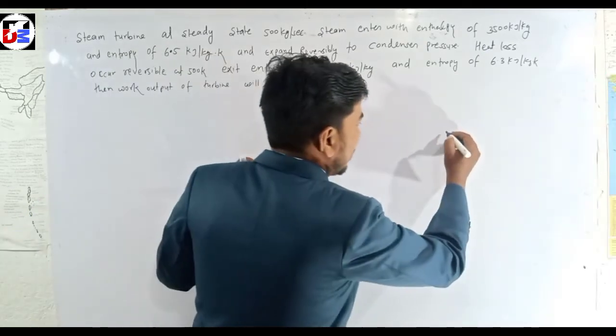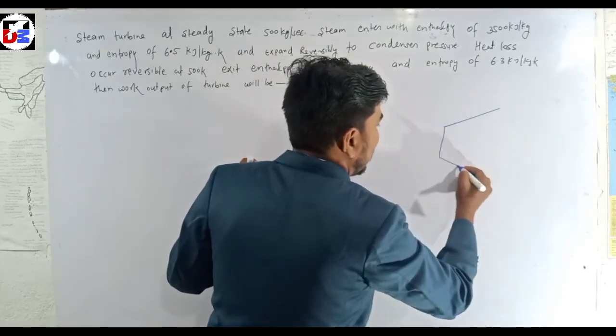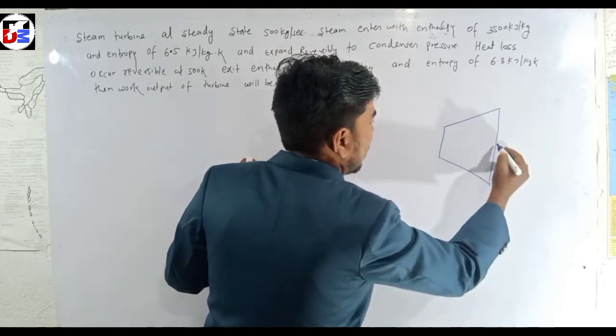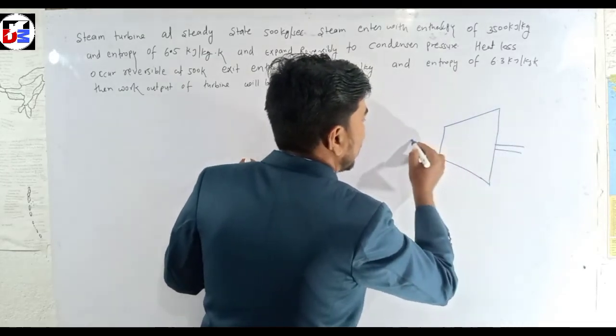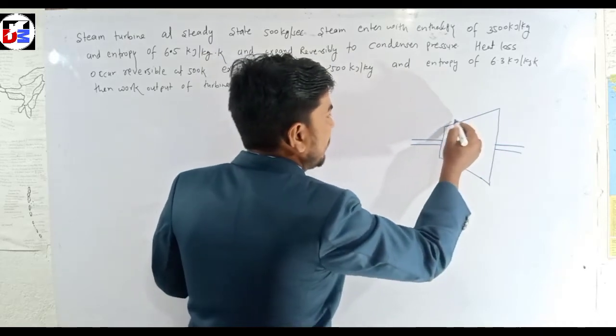This is a steam turbine, and here the steam turbine is considered as an open system.